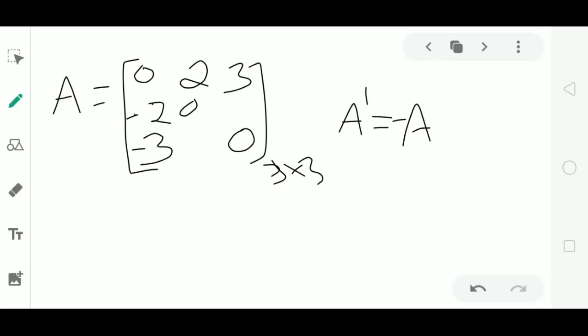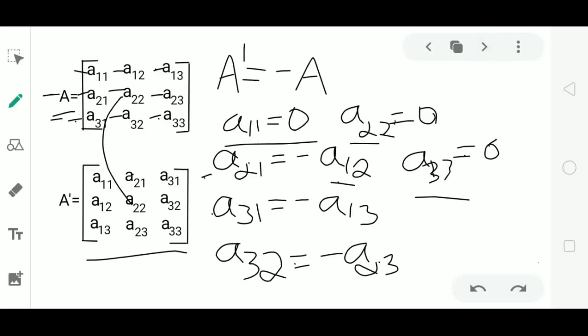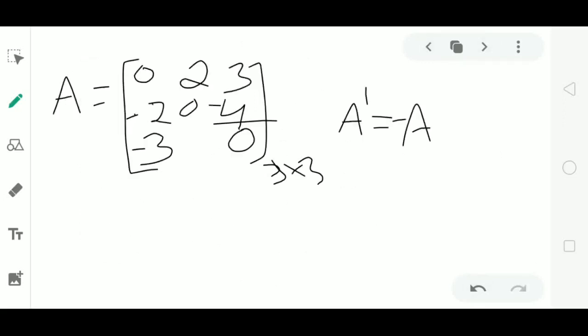And the next element I'll consider as a 4, or you can also take it as a minus 4. Here minus 4 is an element lying in second row third column. A23 is here. Its negative is A32. Negative of minus 4 is plus 4. Plus 4 is an element of A32, that is third row second column.